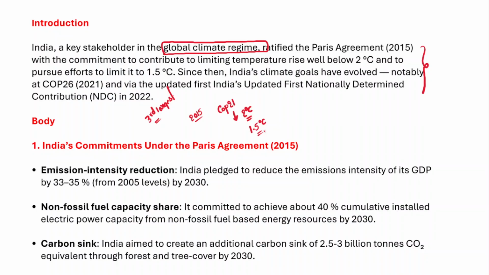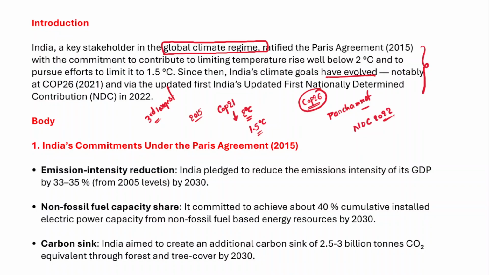However, since the Paris Climate Deal, India's climate goals have evolved, notably at COP26 at the Glasgow Summit. At the COP26 Glasgow Summit, Prime Minister Narendra Modi announced the Panchamrit commitments. And these Panchamrit commitments updated the first nationally determined contributions in 2022.